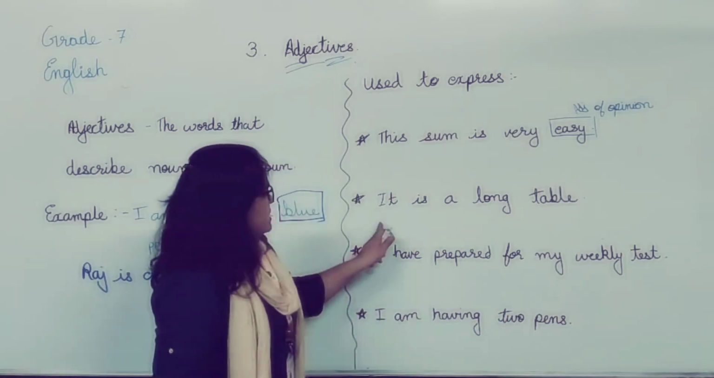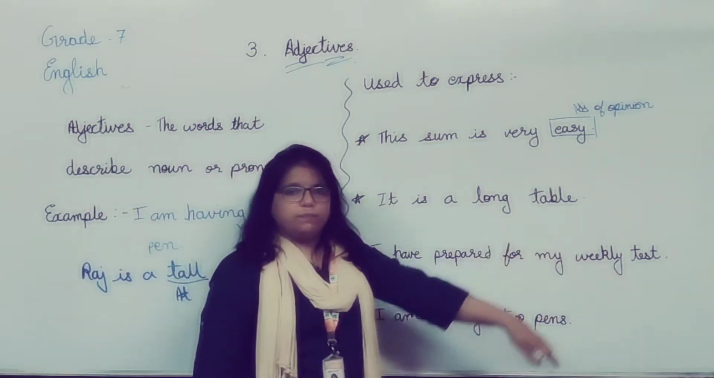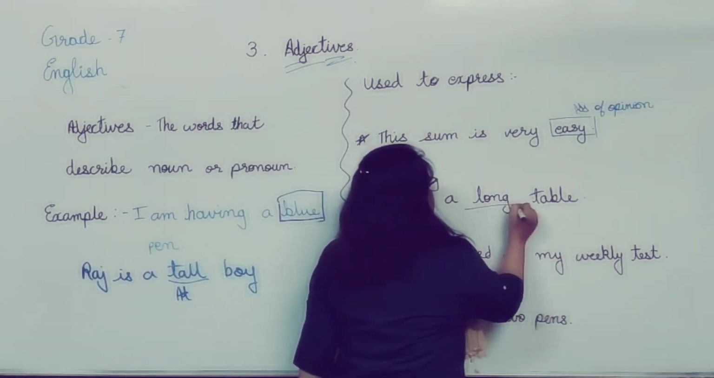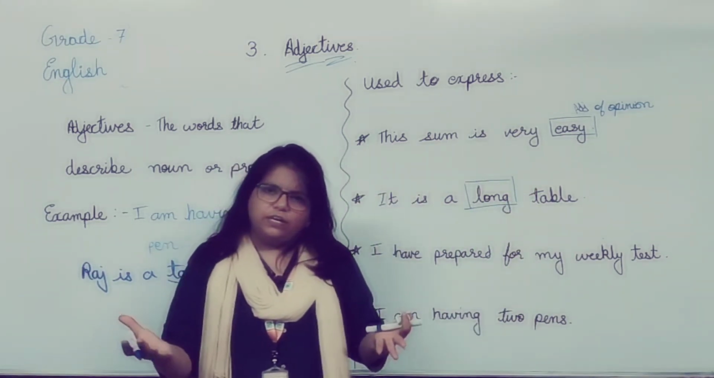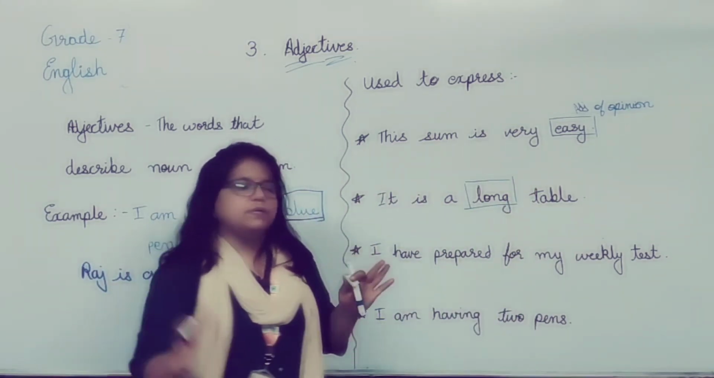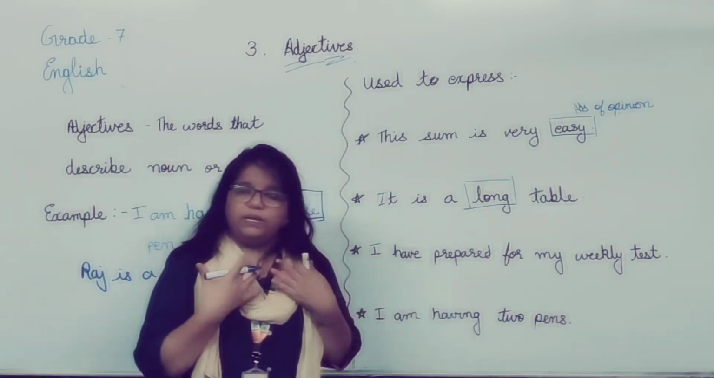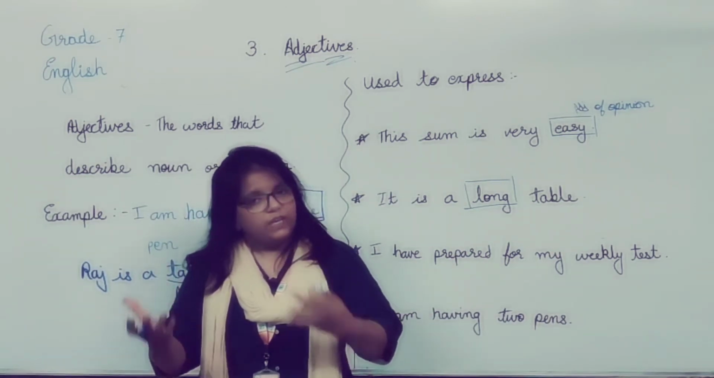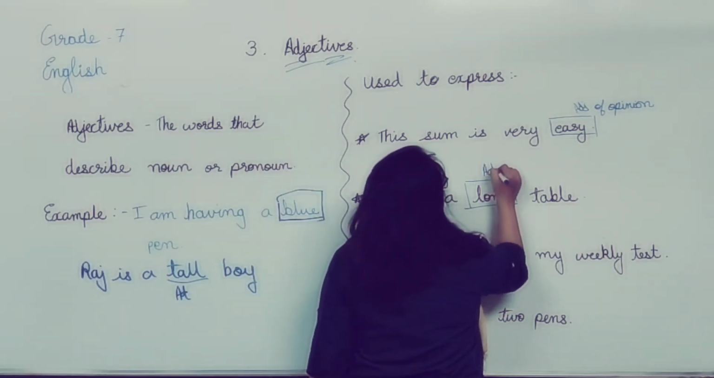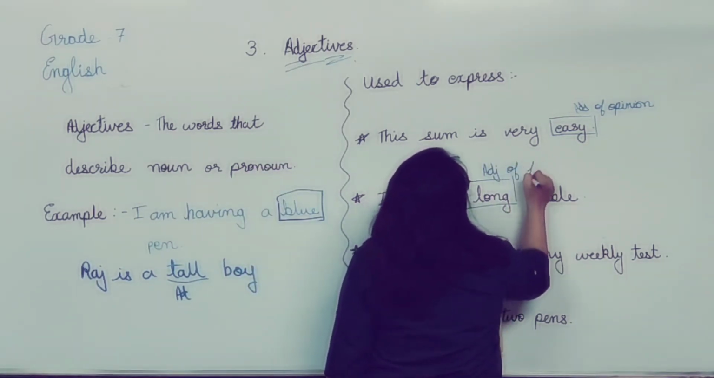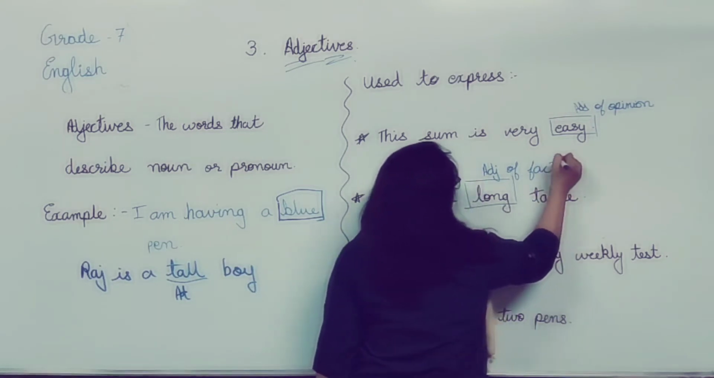It is a long table. Here this is the quality of a table. It is the general quality. Long table means according to me it is long, and according to you also it will be long. We can't change this fact. So it is an adjective of fact.